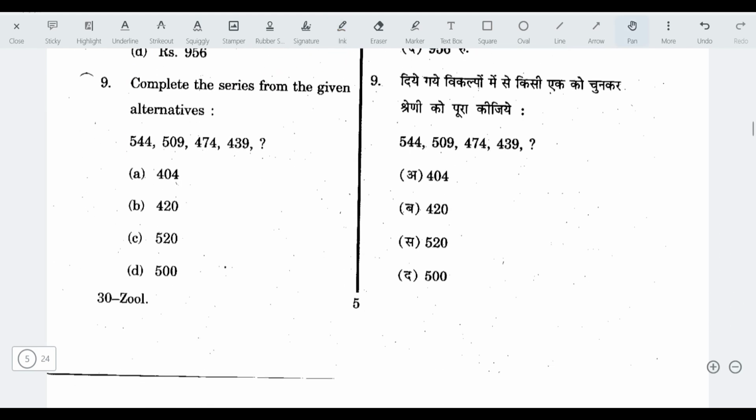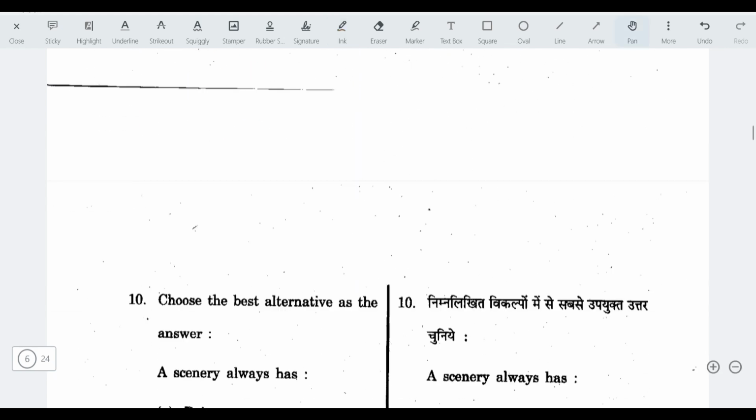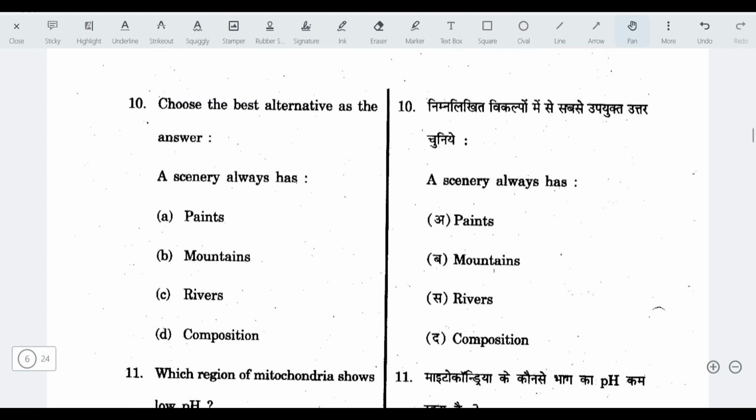Next question. Complete the series from the given alternatives 544, 509, 474, 439. If we see the difference between them, the difference is 35. So next will be minus 35. That will be equal to 404. Okay. Next question. Choose the best alternative as the answer. A scenery always has a composition of natural as well as man-made elements.